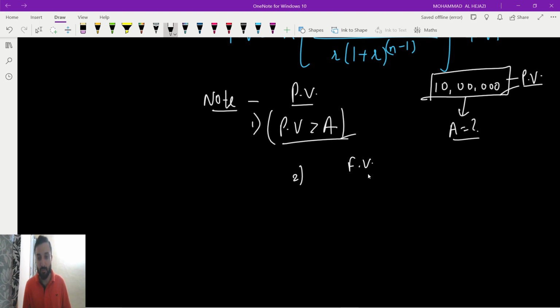Second thing, we'll write about the future value. Remember, guys, in the future value formula we have amount and principal, so obviously amount is greater than principal. Just keep this in your mind. When you do the sums, that time you will understand. If we are using the present value formula or any formula, we will see what is given and what we have to find, and compare which is bigger.